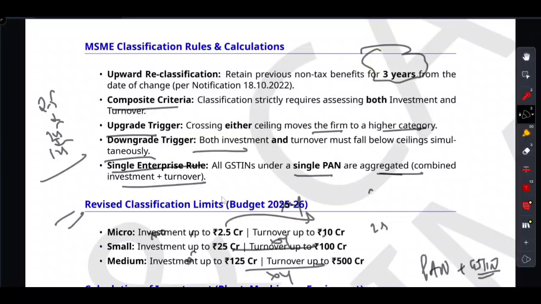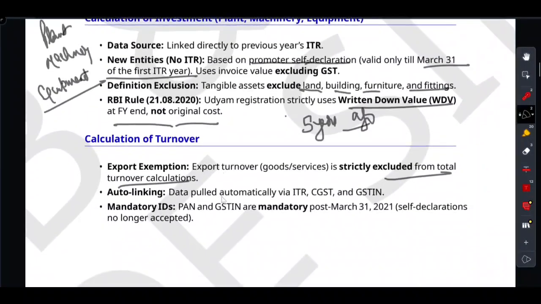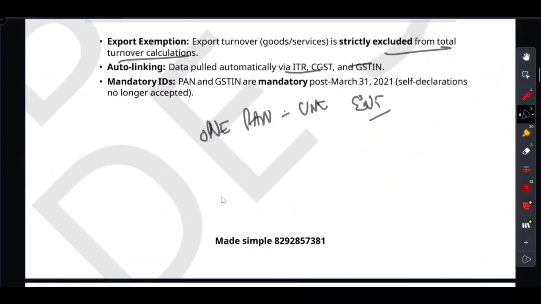The single rule I told you: one PAN, one enterprise, all GSTINs are combined. I told you, right? One PAN, one enterprise. Just remember, single PAN, one enterprise. This is the first rule we have discussed. Then we talked about the limit, right? I told you how to remember this.